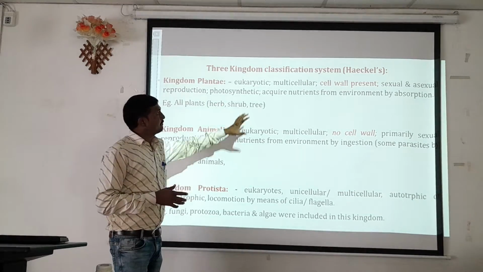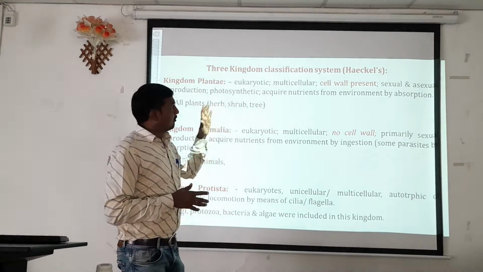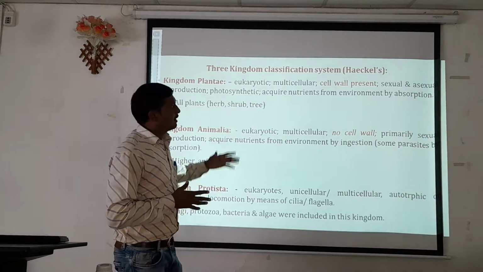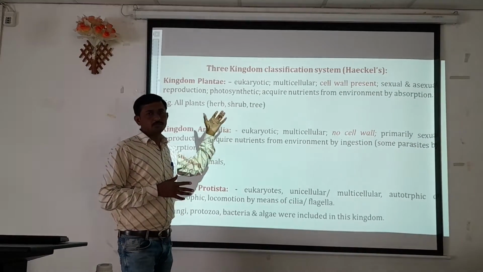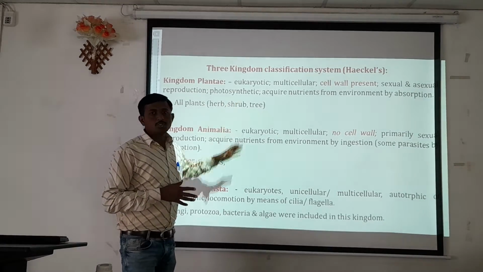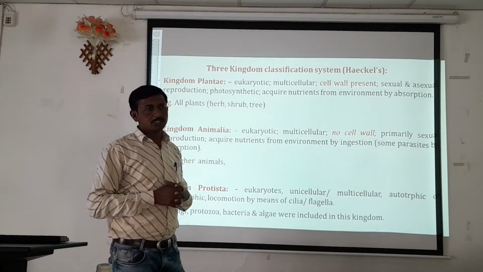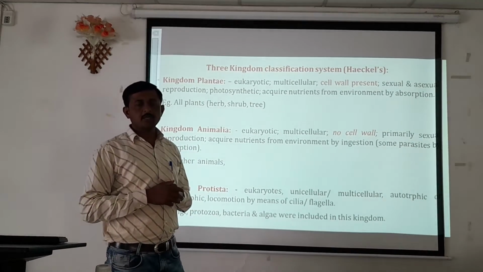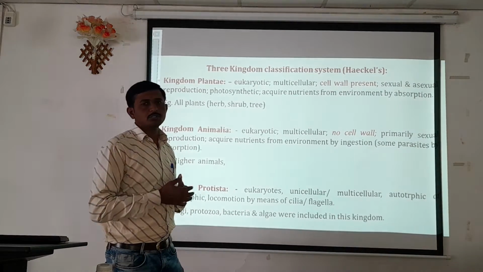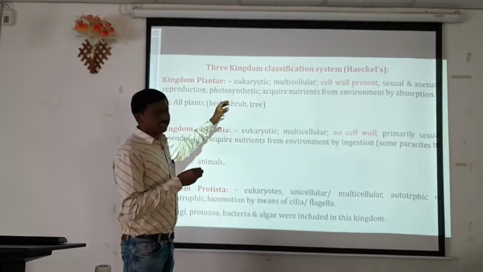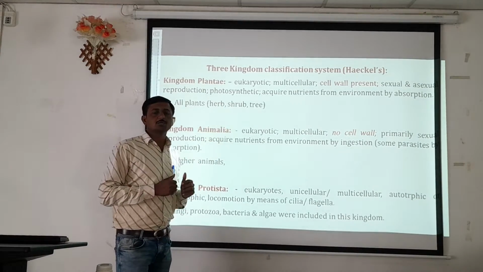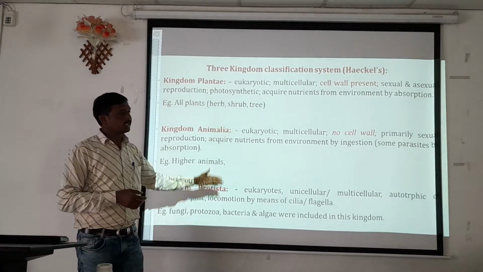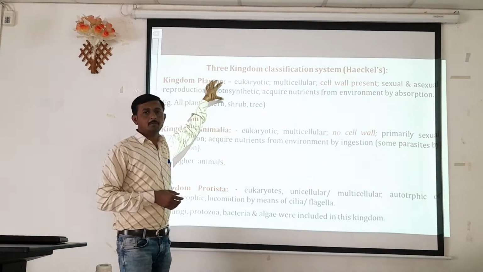Plantae, which are eukaryotes, with multicellular structure, presence of a cell wall, sexual and asexual processes of reproduction, which show the process of photosynthesis, and acquire nutrients from the soil by the process of absorption. So these are the basic characteristics which are used to categorize these organisms from other organisms, and they are placed into the kingdom Plantae.